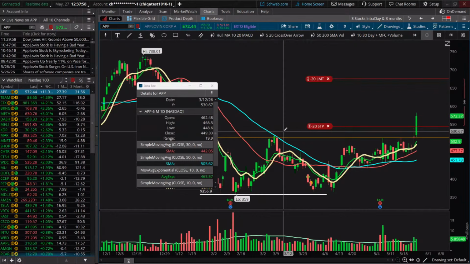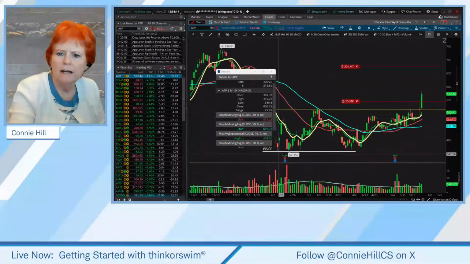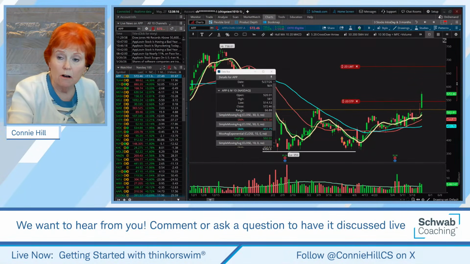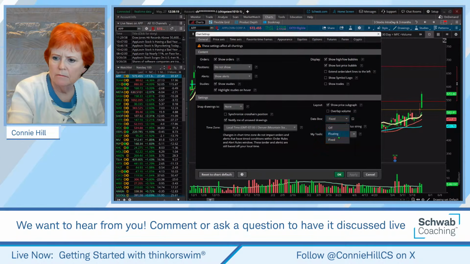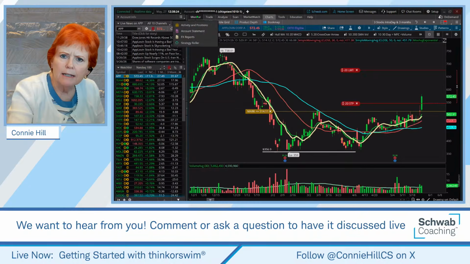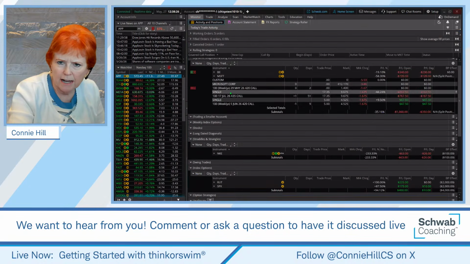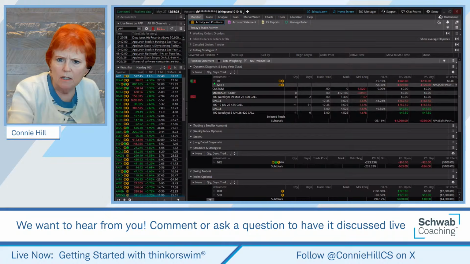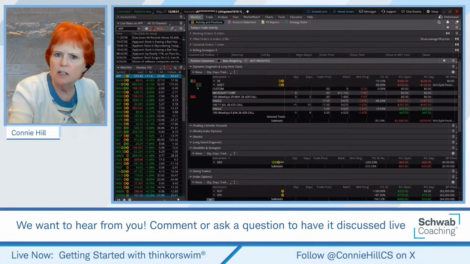Question here says, is that only for a stock or also options you can move the stop on a limit on the chart? Well, let's go back and take a look at that. Ricebird's helping out with some comments. Thank you, Ricebird. All right, I am going to turn the data box off. Okay, I'm going to say off. We're going to clean our charts up here a little bit. And let's see what I have as far as some orders, and to see if we can adjust them in the charts.